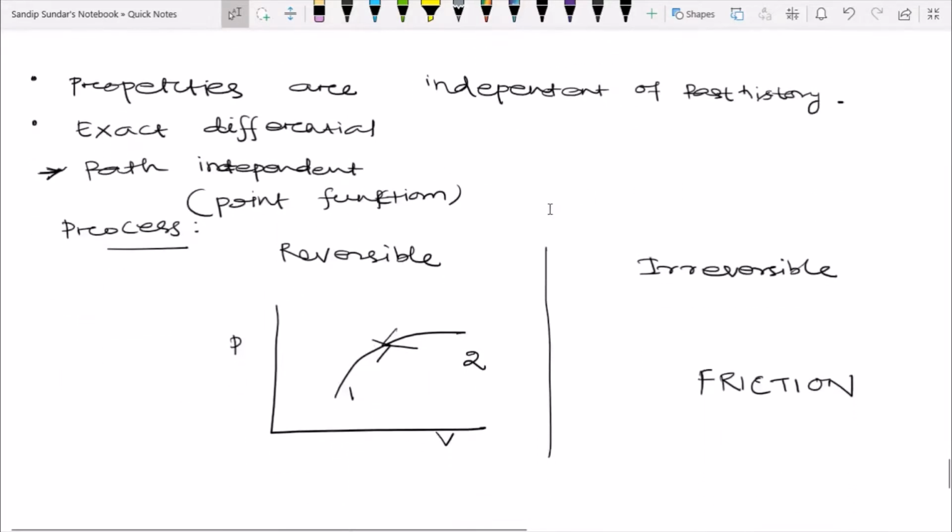Now some important points about the properties of systems are: properties are independent of past history. That means whatever happened in the past does not matter to any property. Next is exact differential. I think you have studied this in differential equations. What are the exact differential and inexact differential? Next, coming to path independent or point functions. Whatever path the system follows, a property only depends on the final points of the path. That means it's a point function.